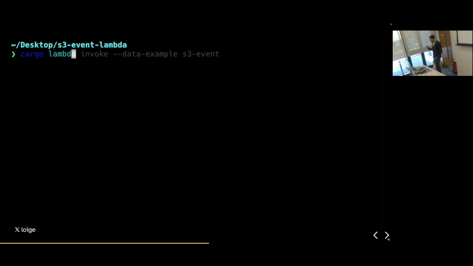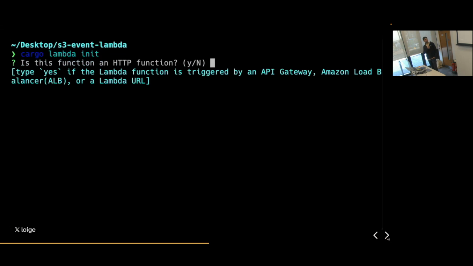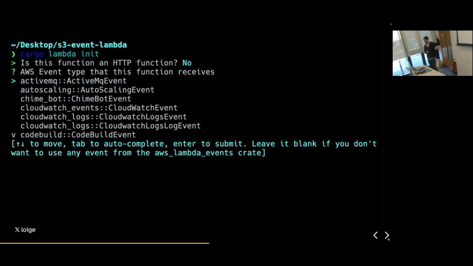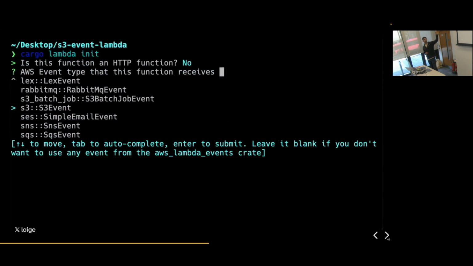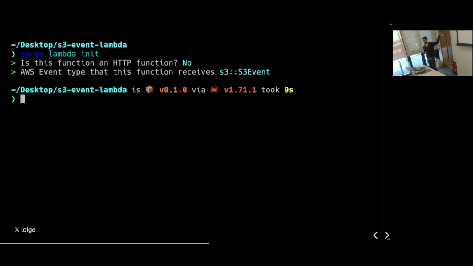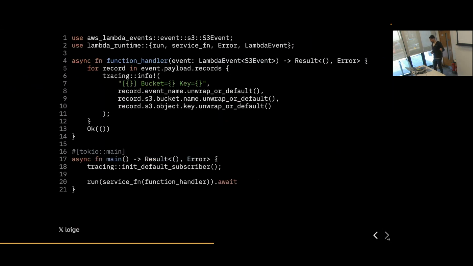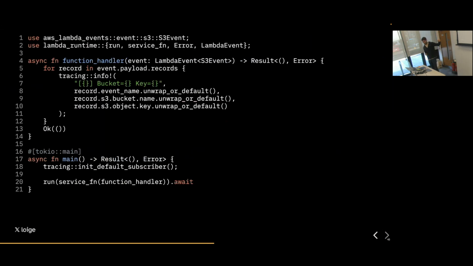How do I even scaffold a new project? Cargo Lambda will give you a CLI utility called init that is going to guide you to creating your first Lambda. In this example, we have seen that it's going to ask us what kind of event we are interested in, and we are selecting S3. When we confirm, we're going to get some code that looks more or less like this.